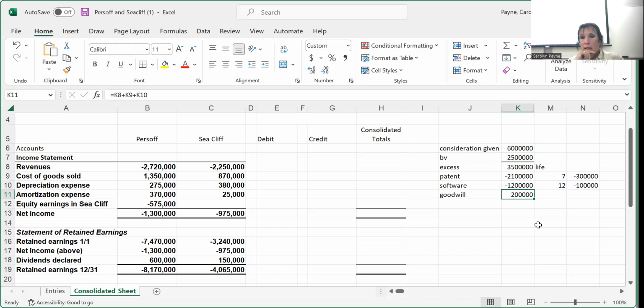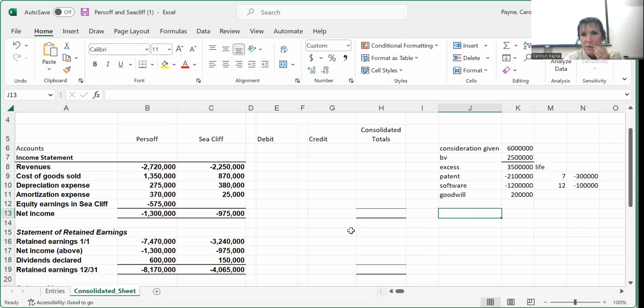So since we calculate the fair value of the identifiable assets at $5.8 million, and that we were willing to give an additional $200,000, Persoft must be purchasing goodwill, or what we call blue sky. And of course, we don't amortize the goodwill. It is tested annually for impairment.